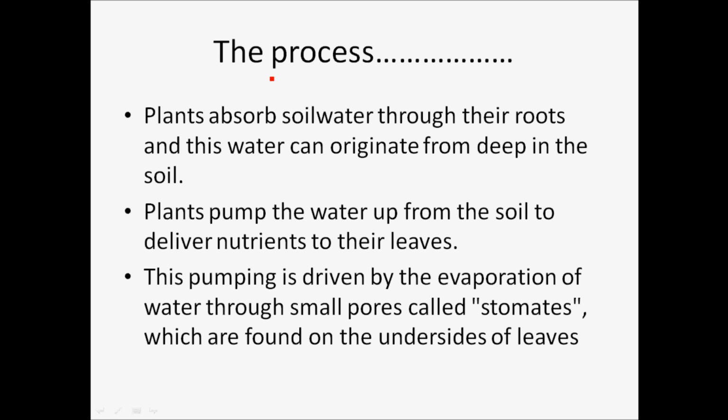Plants absorb soil water through their roots, and this water can originate from deep in the soil. For example, talk about corn plants. They have roots 2.5 meters deep, whereas some desert plants have roots 15 to 20 meters deep into the ground. So this completely depends on where the water is being found or how deep the roots can grow to get the water and minerals out of it.